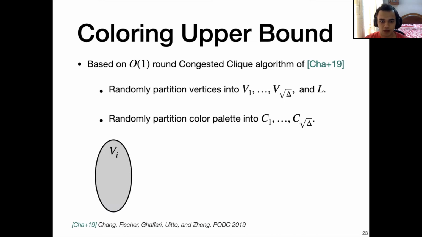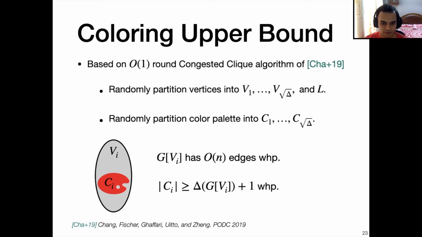Now each partition Vi has the property that the graph induced by the vertices in Vi has O of n edges with high probability. For each vertex in the set Vi, we restrict the palette of that vertex to be the colors in Ci. And we get the property that the restricted palettes of all the vertices is at least the maximum degree in the induced graph plus 1 with high probability. Now the leftover set is something that we recursively solve the problem on again.